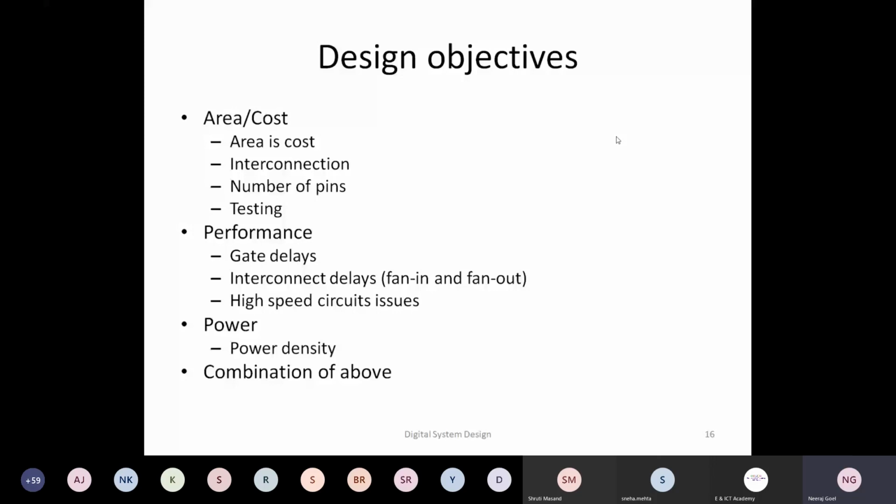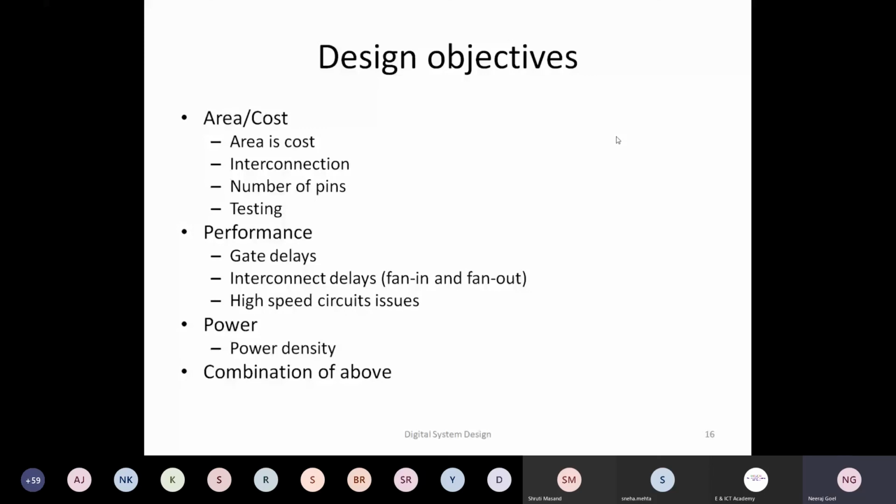Now, there are other sets of costs which are also important. Interconnection has become a very important cost, that is, how many interconnect lines I would require. More interconnections, difficult to route. Also, complexity has increased, but you see the physical number of pins is not scaling. You still have those limited, for example, 240 pin package or 344 pin package. So the number of pins in your package is still fixed, but inside, functionality has increased tremendously. So the number of pins is also a very important cost factor.